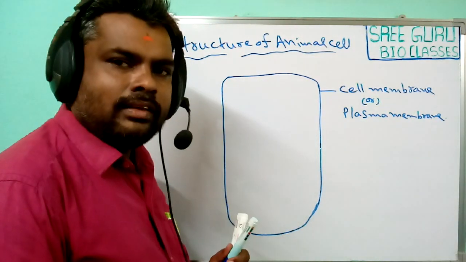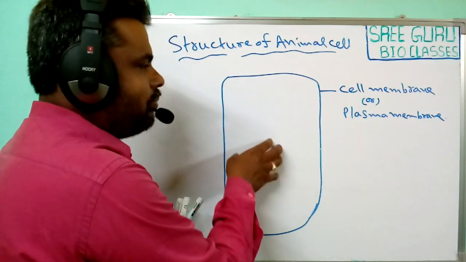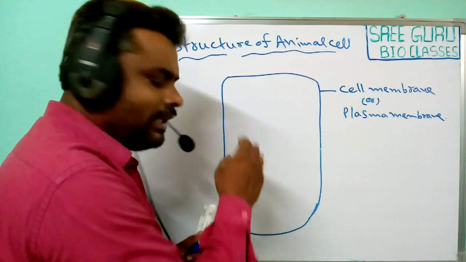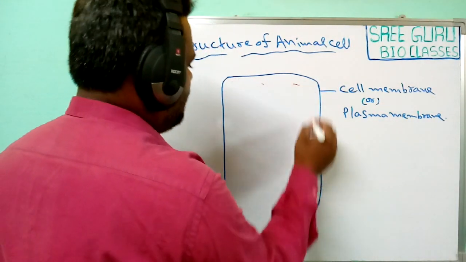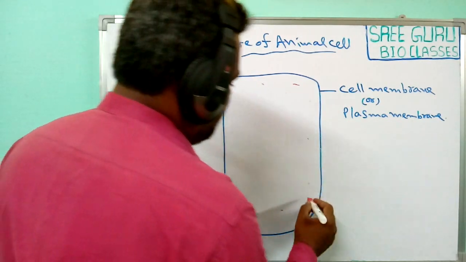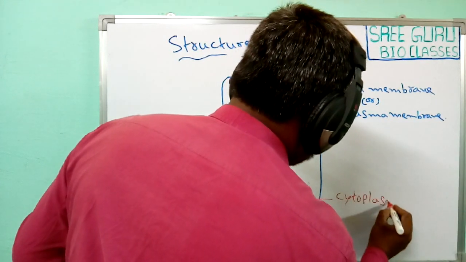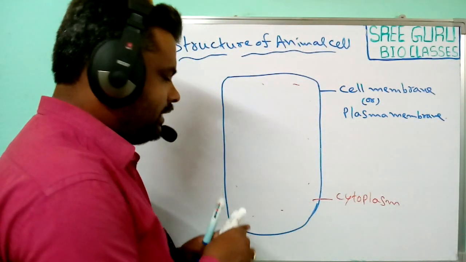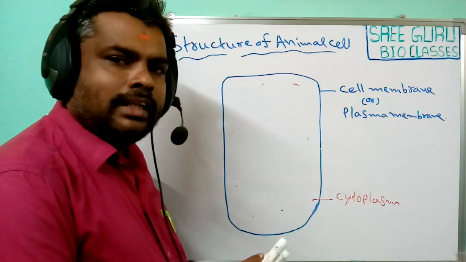Next, inside the cell membrane, that is inside the animal cell, the jelly-like substance present is known as cytoplasm. Cytoplasm is a jelly-like substance present inside the cells.